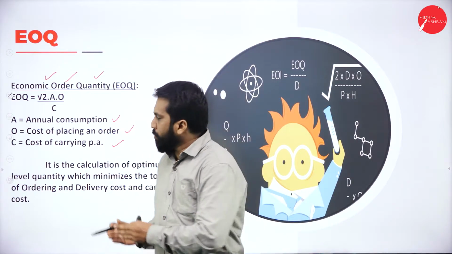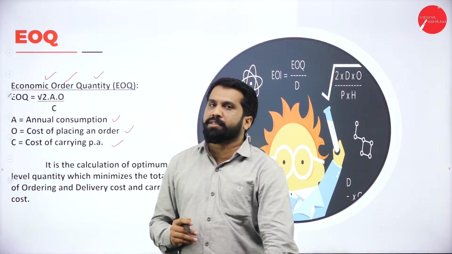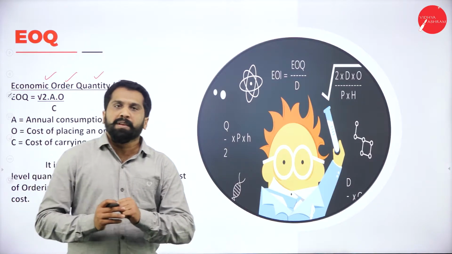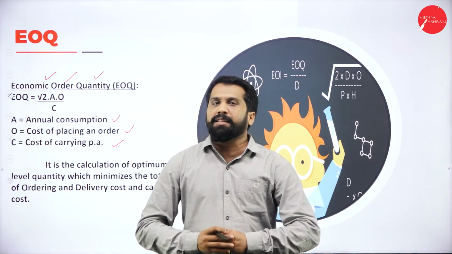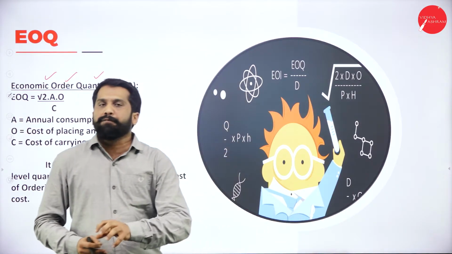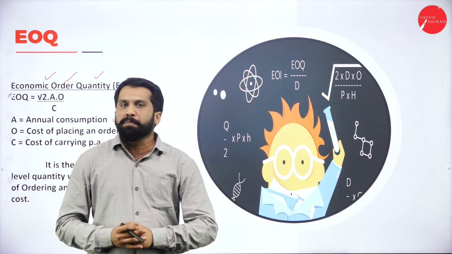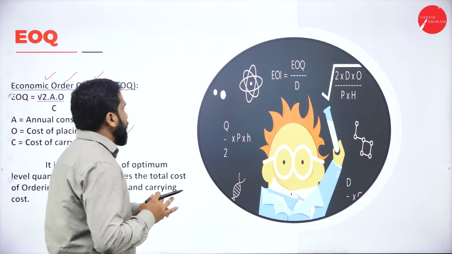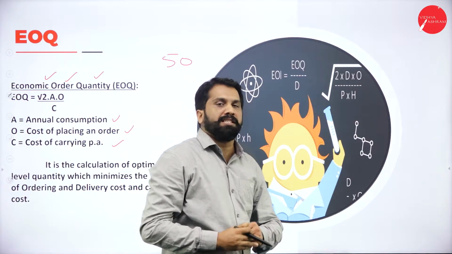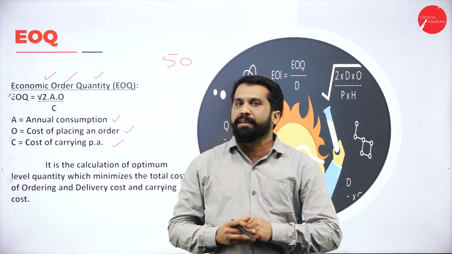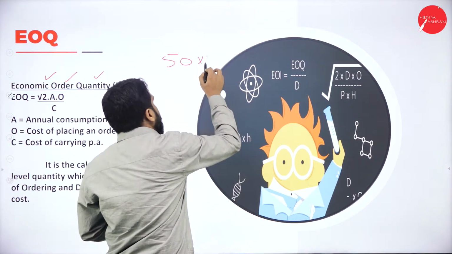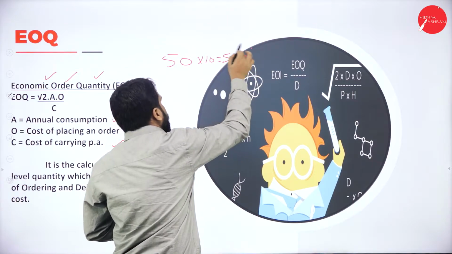Now, before we go to the actual concept, I'll give you a simple example. For example, for my class, I tell all the students to bring a question bank. Now, what is the cost of the question bank? Example, it is 50 rupees per question bank. Now, if there are 10 students, how much does it cost? 50 into 10, the cost will be 500.